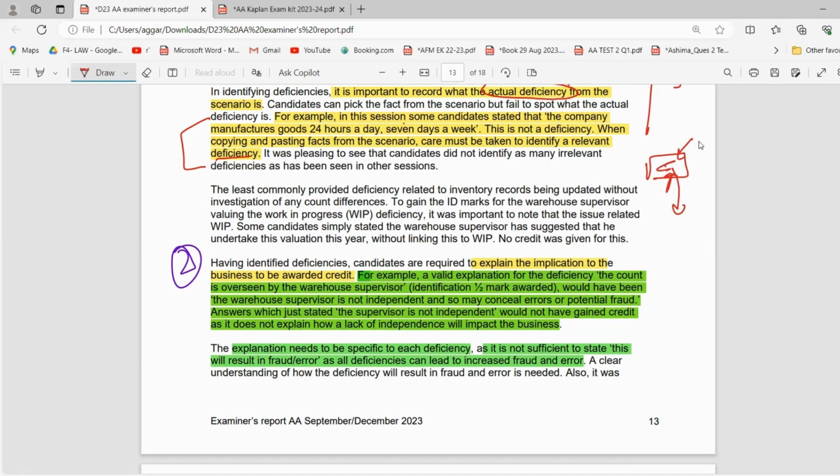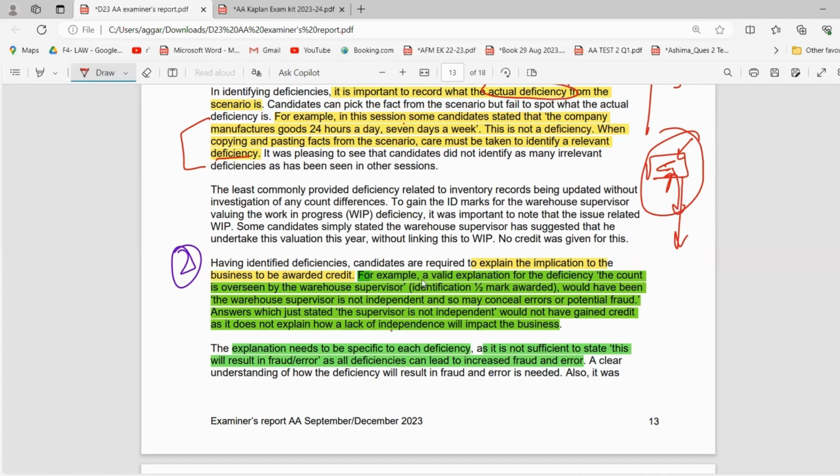Now what would be the implication of this? If there's no camera, no security guard, no biometric system for the clock in clock out, what would happen? You have to write that. So the deficiency is that I do not have cameras and all of these. What will happen because of that? You have to write that there can be theft, there can be loss of goods, there can be inventory loss, etc. So these are the implications of the deficiencies that you have in your warehouse, right? So this is an example that I gave.